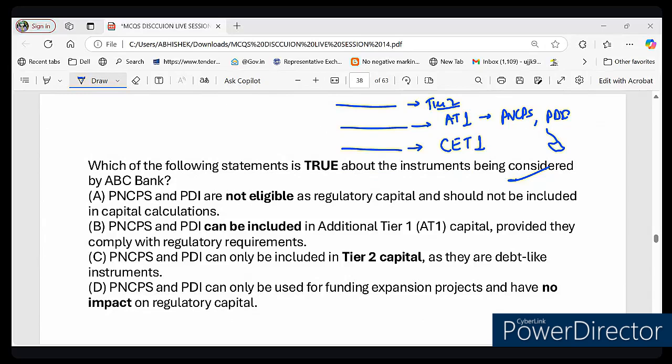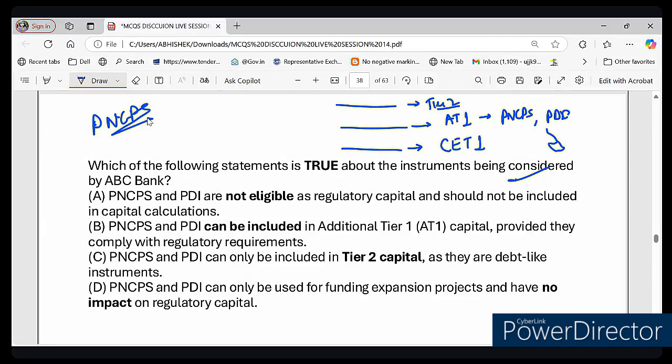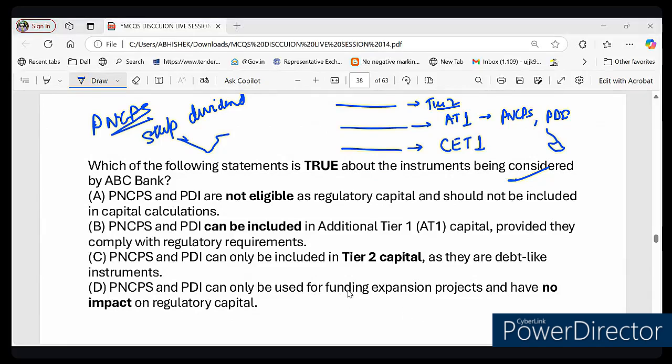Right. Now, my second question is, can a bank skip dividend payment on PNCPS without carrying them forward? This is an instrument, PNCPS, perpetual non-cumulative preference share. So can the bank skip the dividend payment without carrying it forward? Yes or no? Please answer this question because these are very helpful. You are saying no. This is wrong. The bank can skip, because the name itself says non-cumulative.